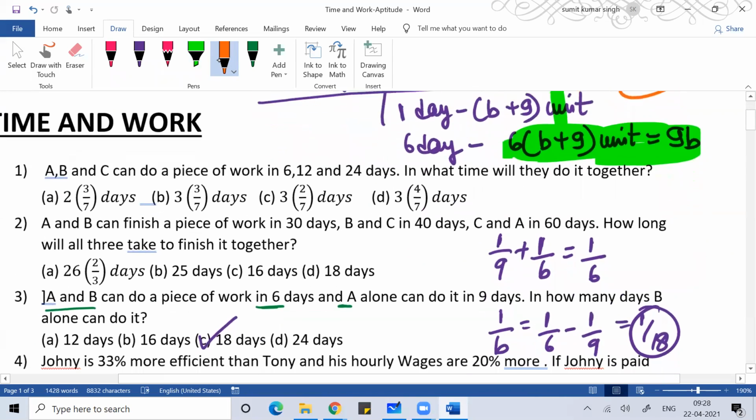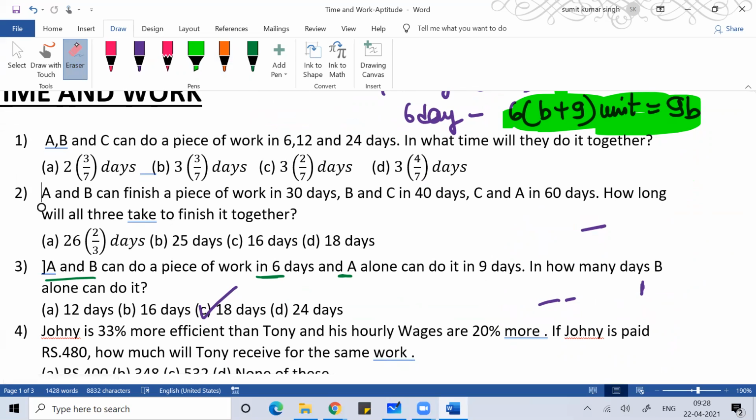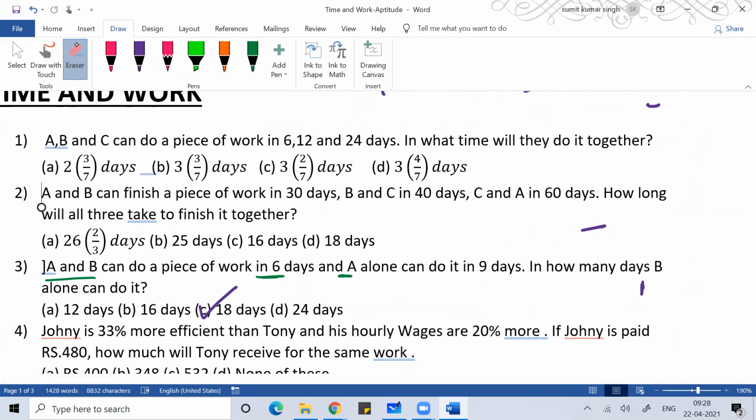Now, if you see the second question, read the second question. Everyone try to solve this second question.